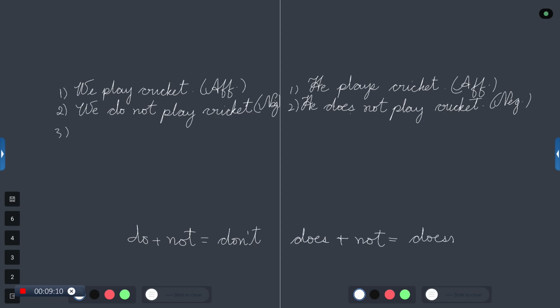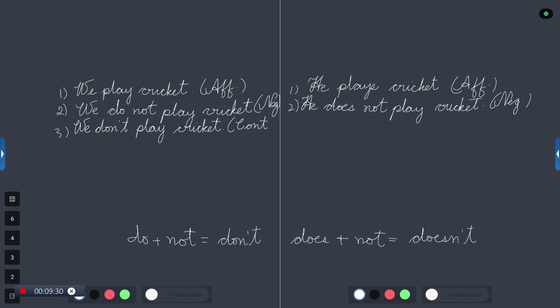It is doesn't. Remember, now we write, we do not play cricket. We change it and write, we don't play cricket. This is called a contracted sentence.